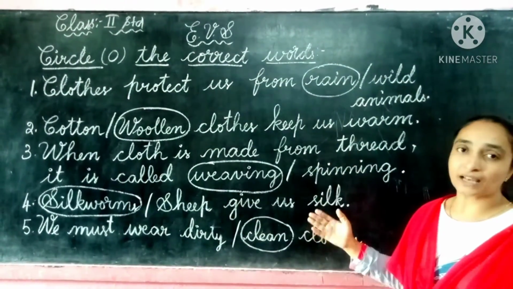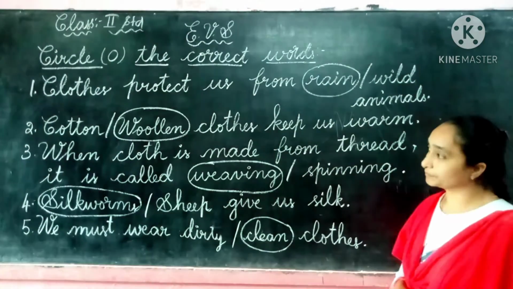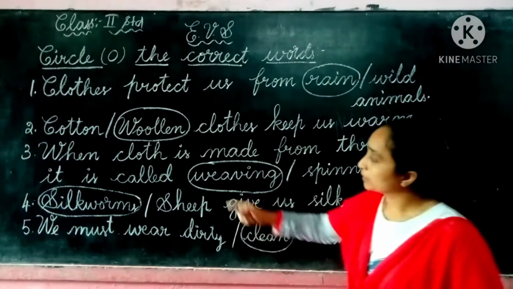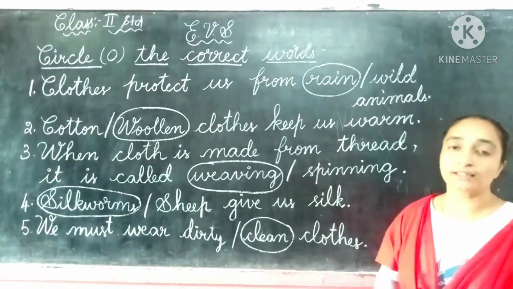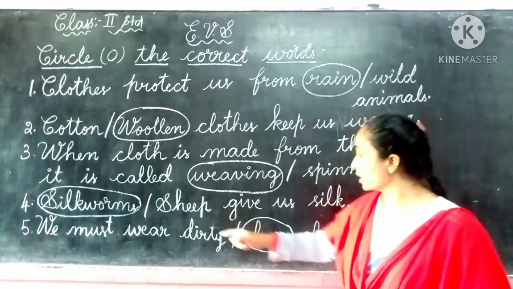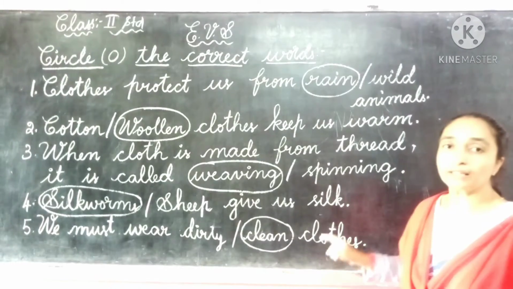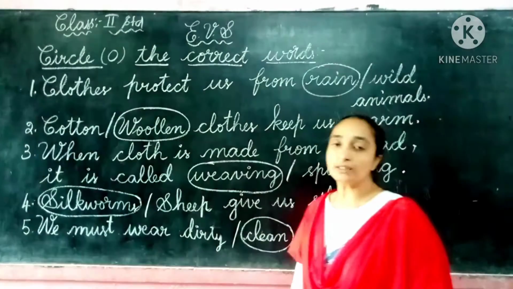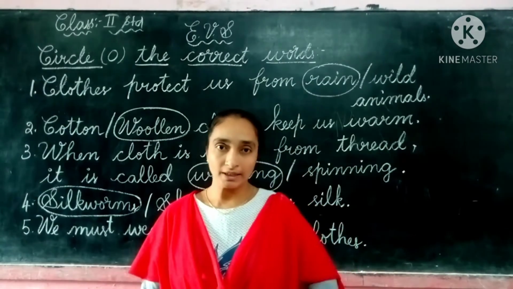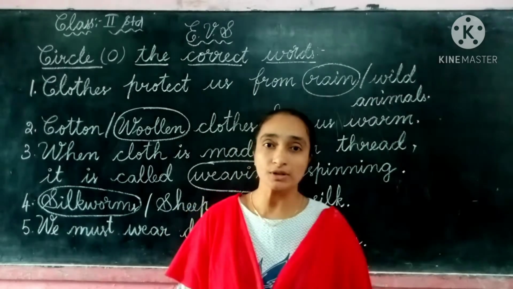Let us repeat the answers one more time, children. Clothes protect us from rain. Woolen clothes keep us warm. When cloth is made from thread, it is called weaving. Silkworms give us silk. We must wear clean clothes. So children, here we have completed our first Roman, circle the correct words. And the second Roman, here we have to answer these questions.